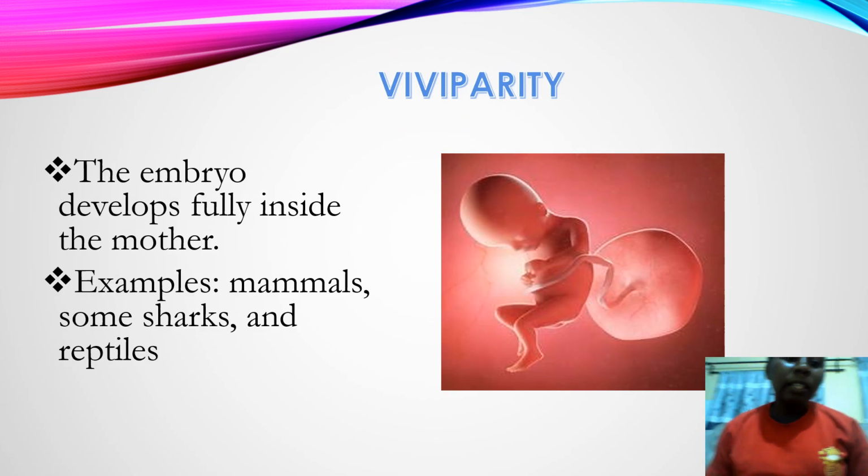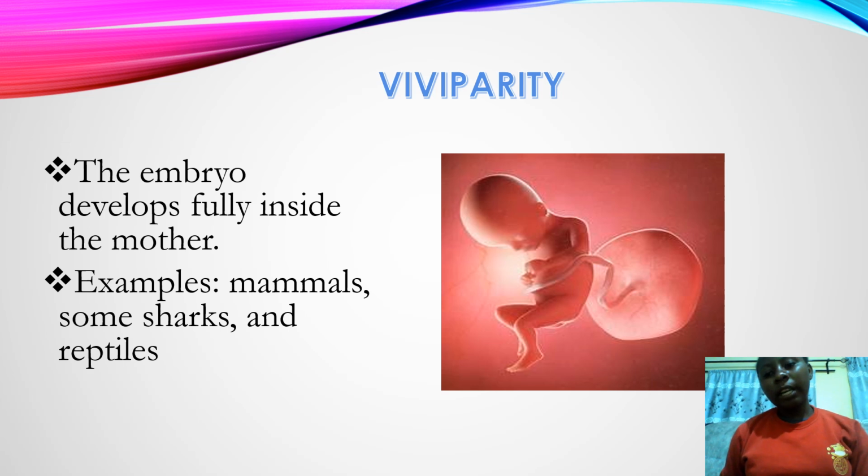With viviparity, the embryo develops fully inside the body of the mother. With this one, the eggs are not hatched, but the young ones are born. It is most common in mammals, some sharks and reptiles.